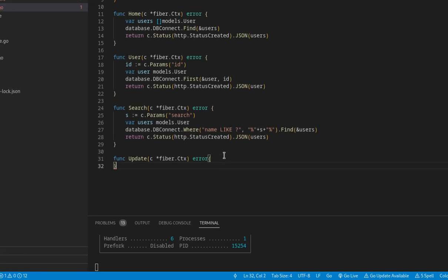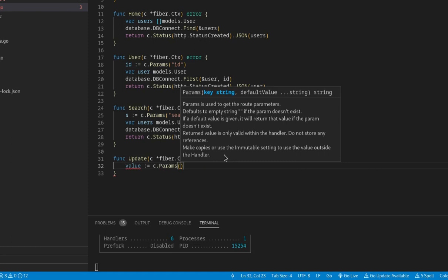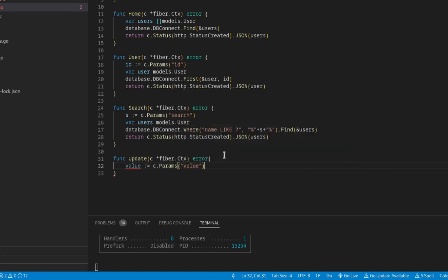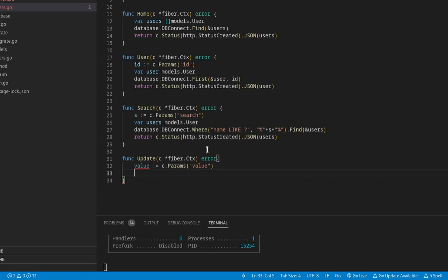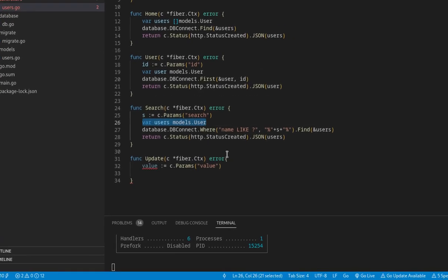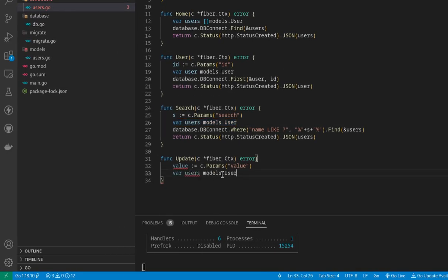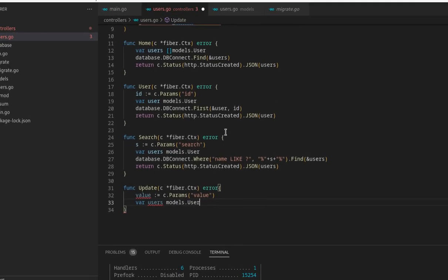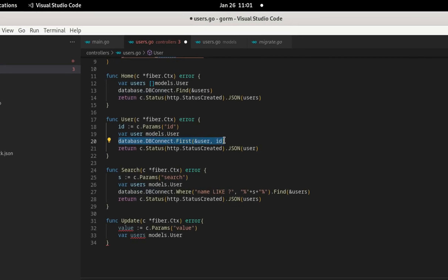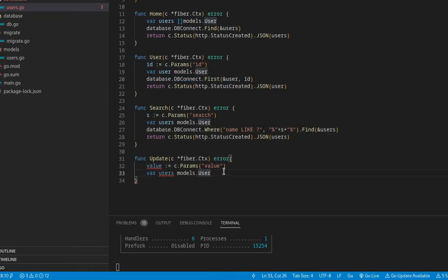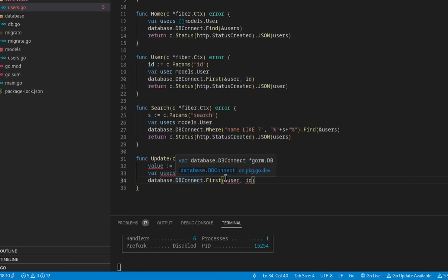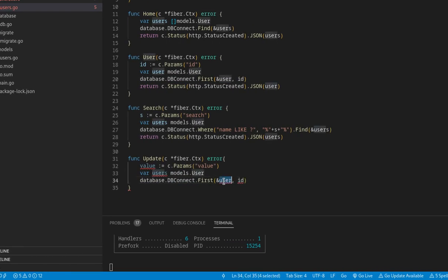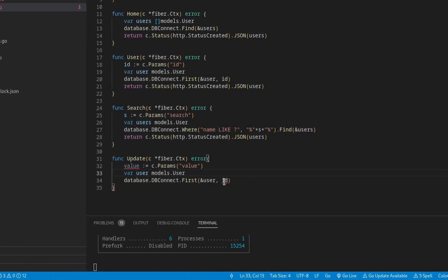I just take the value here, c.Params, and it will be value. And now we need to do the same thing here, whatever we did in the previous one. We're going to get the user model, and then we need to do this one. We are going to get the single element. First, users. This should be user, an ID.